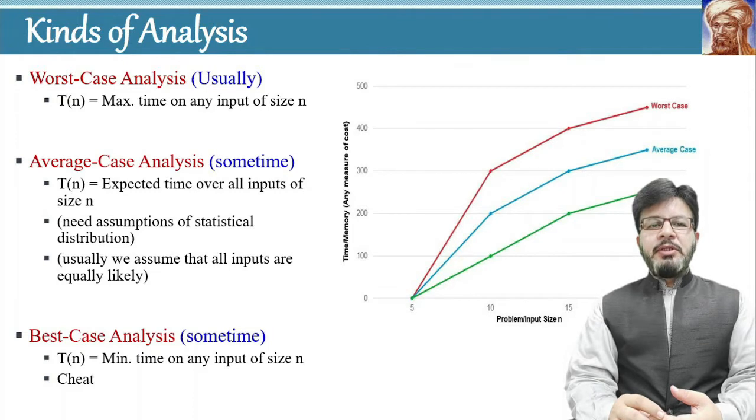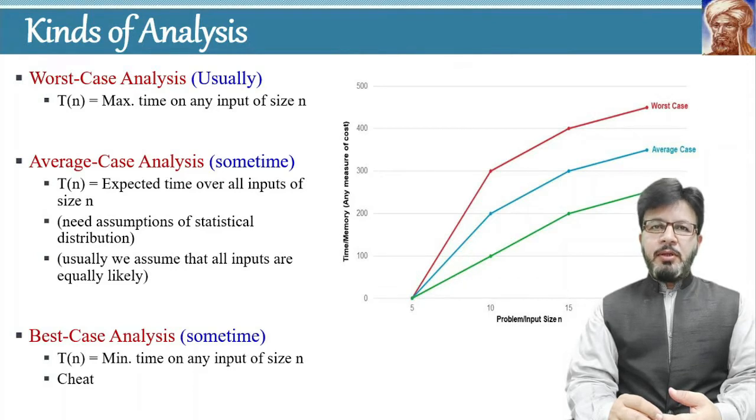The next is average case analysis. In this case, T of n will be equal to the expected or average time over all inputs of size n. Here we have to make statistical assumptions about the distribution of the inputs, and most of the time we consider it as the uniform distribution. In other words, all inputs are equally likely, with equal probability of being selected as input of the algorithm.